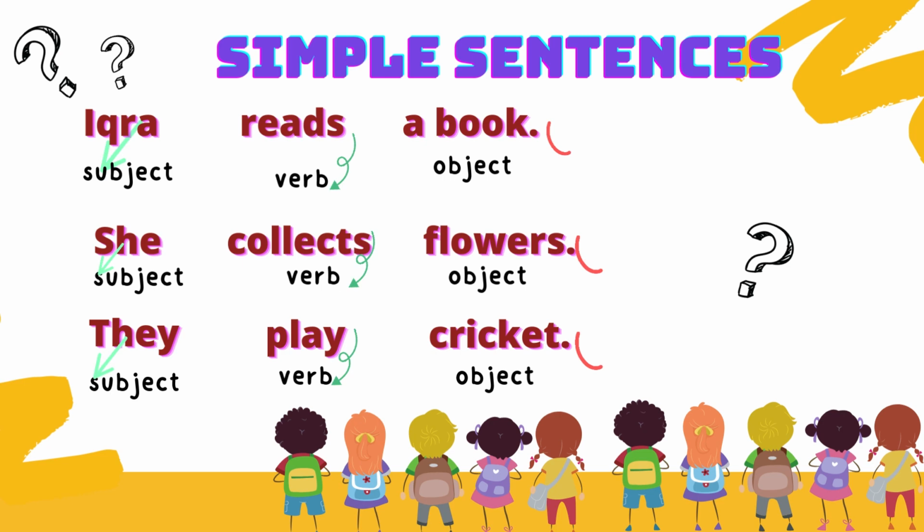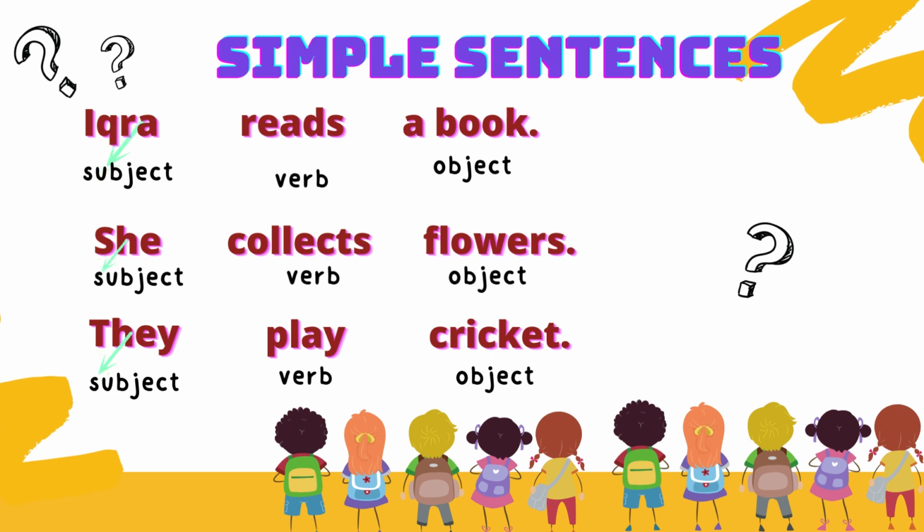Let's go to the second example. She collects flowers. She is the subject. It's a pronoun for a girl. Very good. She collects. Collects is the action she's doing. And flowers is the object because it is the thing on which the action is being performed. So she is the subject, collects is the verb, and flowers is the object.